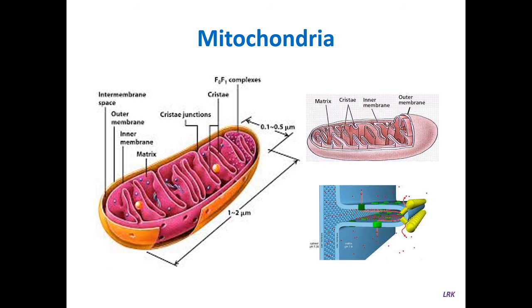These are spherical in shape, ranging from 8 to 9 nanometer in diameter, connected to the inner membrane by a short stalk. You can see in the diagram, small round particles. These are known as F0, F1 complexes.